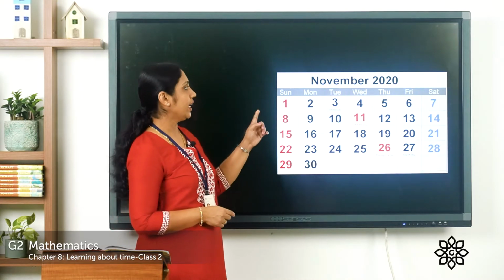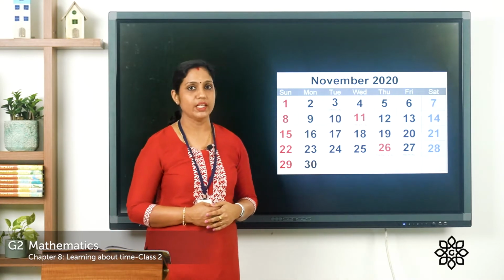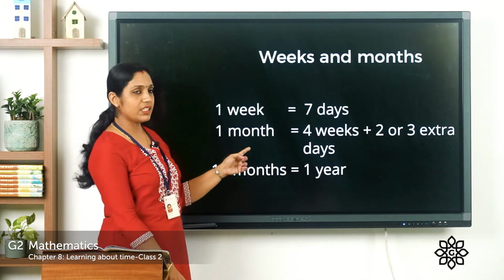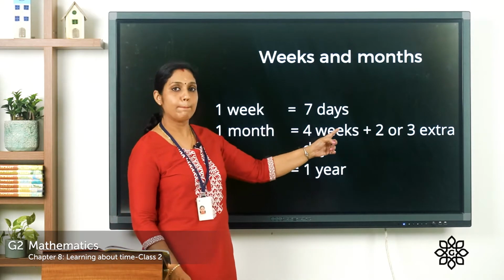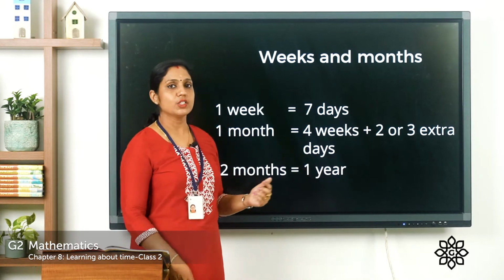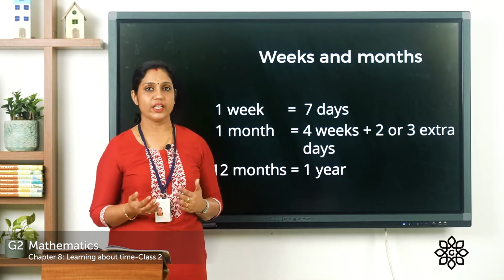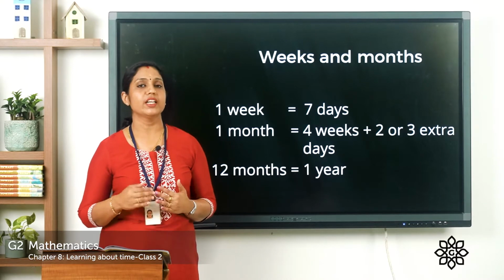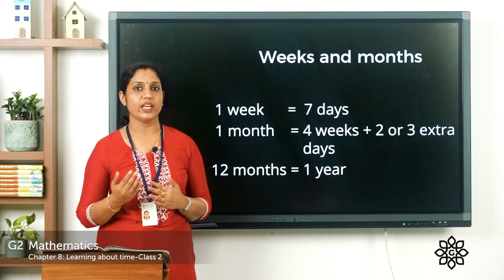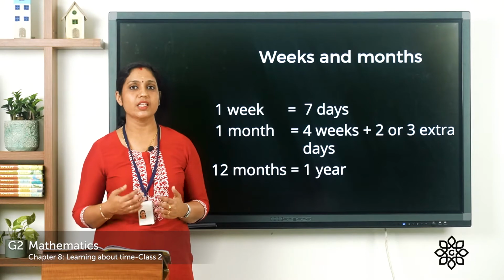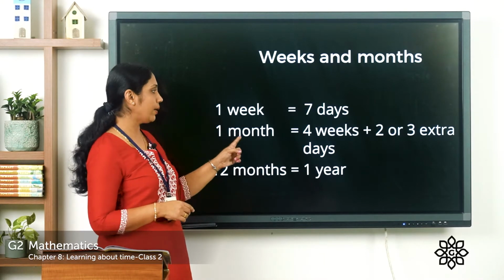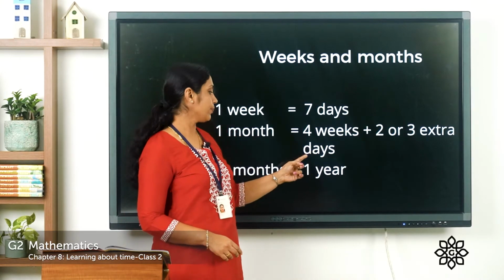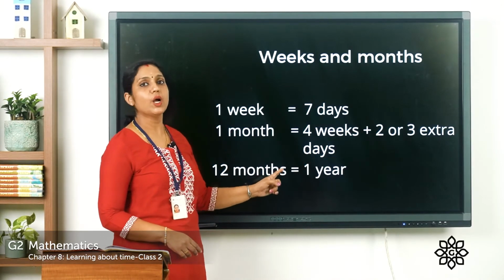So you can say that there are 7 days in a week. So 1 week is equal to 7 days and 1 month is equal to 4 weeks plus 2 or 3 extra days. In each month there are different numbers of days. So November has 30 days, but in December we have 31 days. So the days vary according to the month. So we can say that 1 month is equal to 4 weeks plus 2 or 3 extra days. And 12 months make 1 year.